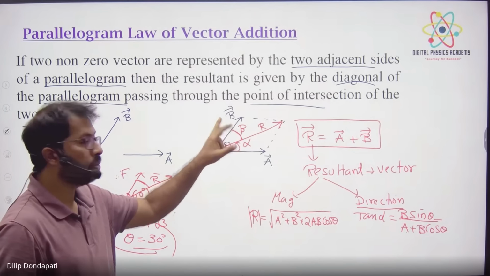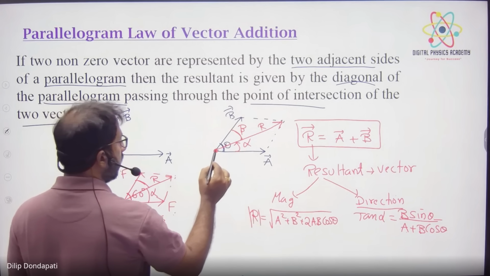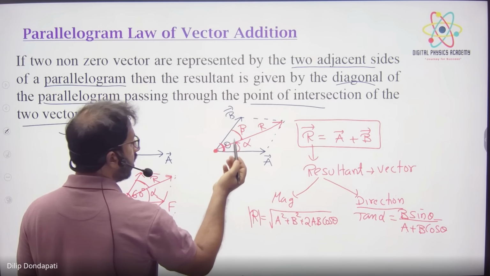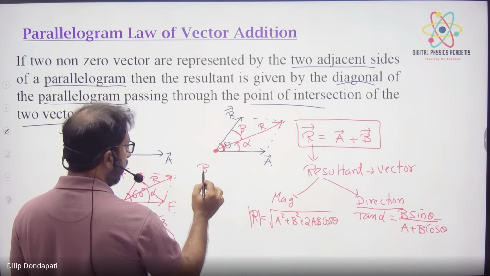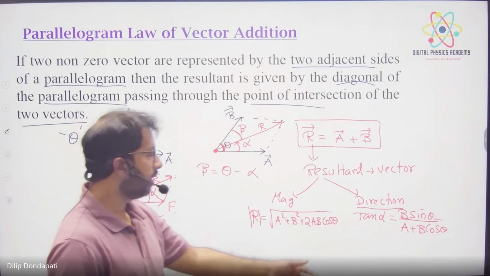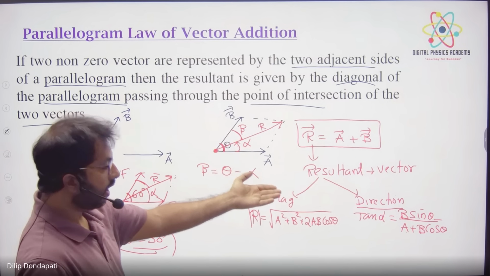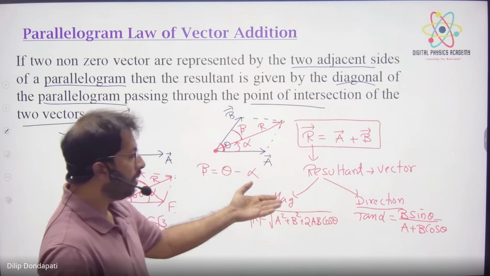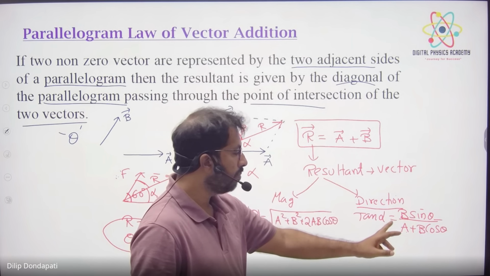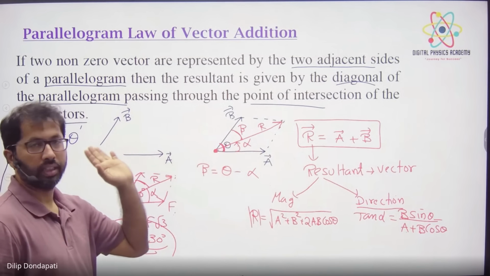But if they ask with respect to B, how to find it? We switch it up like a sin theta divided by... no, what do you do? You know theta, you know alpha. Subtract. Beta is equal to theta minus alpha. Simple. Normally remember the b sin theta by a formula, then theta will be given, subtract. Otherwise, the other method is tan beta will be a sin theta by b plus a cos theta. Okay, but learn one formula, subtract, and it will come.